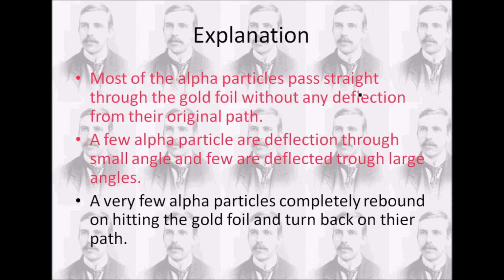Third, we understood that very few alpha particles completely rebounded on hitting the gold foil and turned back on their path. This fact cannot be explained only on the basis of repulsion due to the positive charge of the nucleus. It can, however, be explained by assuming that the nucleus is very dense and hard. So the observation that a few alpha particles completely rebounded shows that the nucleus is very dense and hard, which does not allow the alpha particles to pass through it.